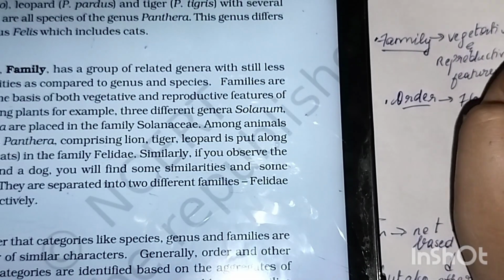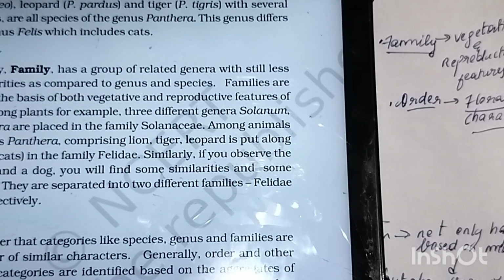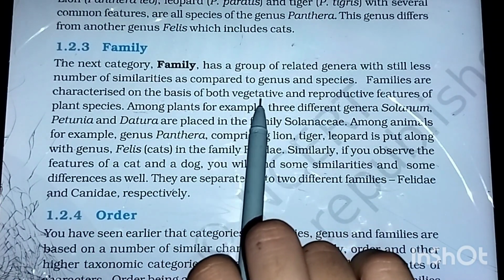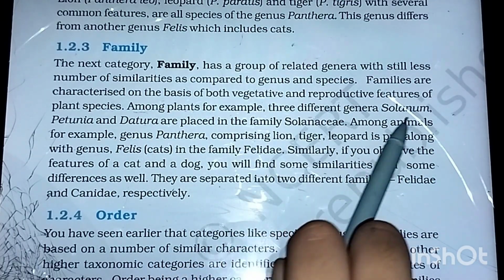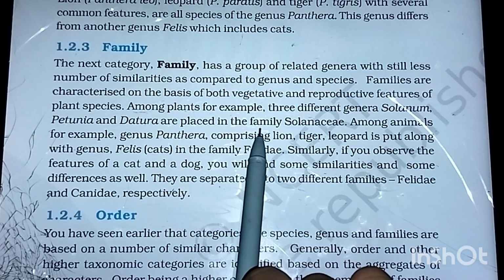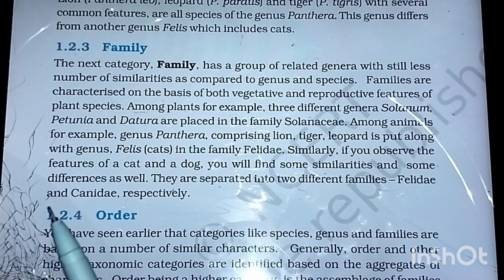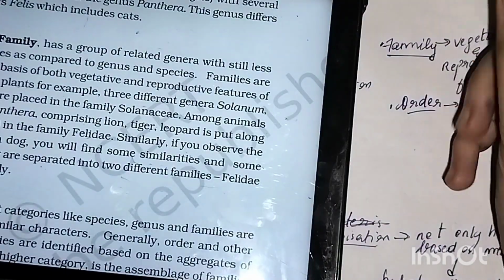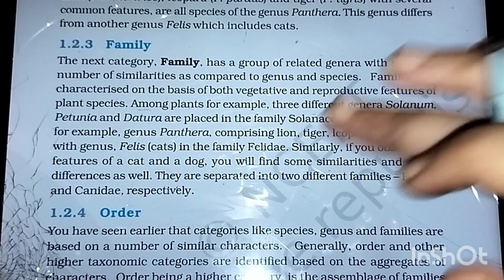These keywords you have to remember, and there's nothing much that I have to explain here. Everything is very, very simple. Look here again. Families are characterized on the basis of both vegetative and reproductive features of plant species. Among plants, for example, three different genera, Solanum, Petunia, and Datura, are placed in the family Solanaceae. Solanaceae is a family, while Petunia, Datura, and Solanum are genera. These genera come under Solanaceae.